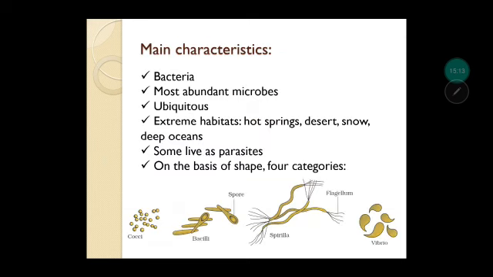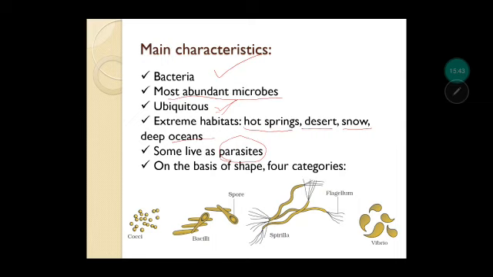So what are the main characteristics? In Monera, bacteria are present, and these are the most abundant microbes and ubiquitous. Ubiquitous means you tell the habitat, and in that habitat they are present. So they are present everywhere. Also, they are present in extreme habitats like hot springs, in desert where extreme snow is there, and in deep oceans. And some of them also live as parasites. Parasites means they are living on the body of some other organism.